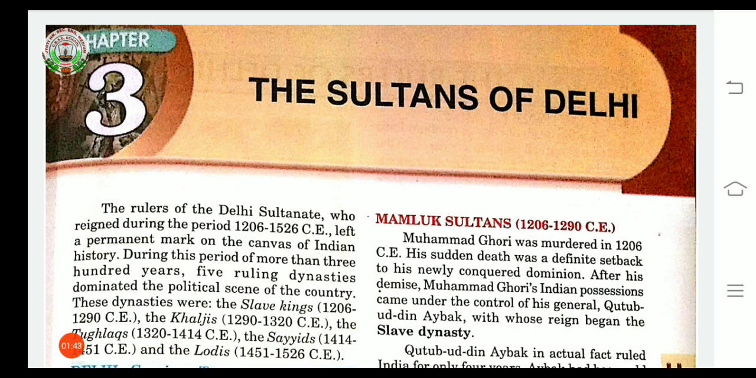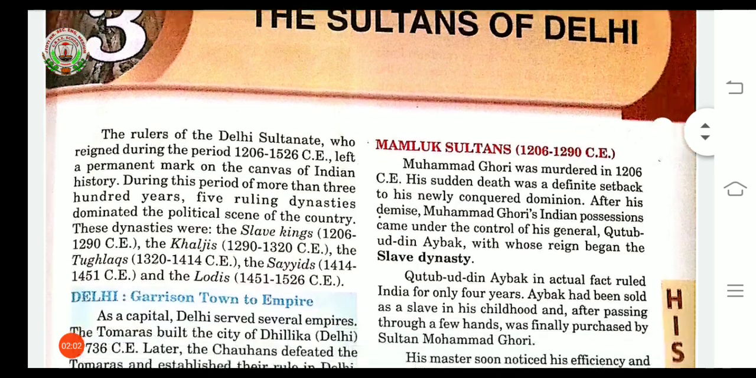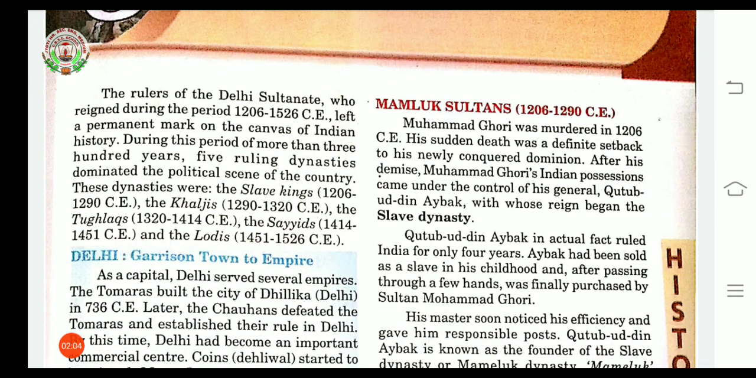This period is more than 300 years, and there were more than five ruling dynasties who dominated the political scene of the country. Among them, the first dynasty was the Slave kings. Second was the Khalji, third the Tughlaqs, fourth the Sayyids, and fifth the Lodhis.